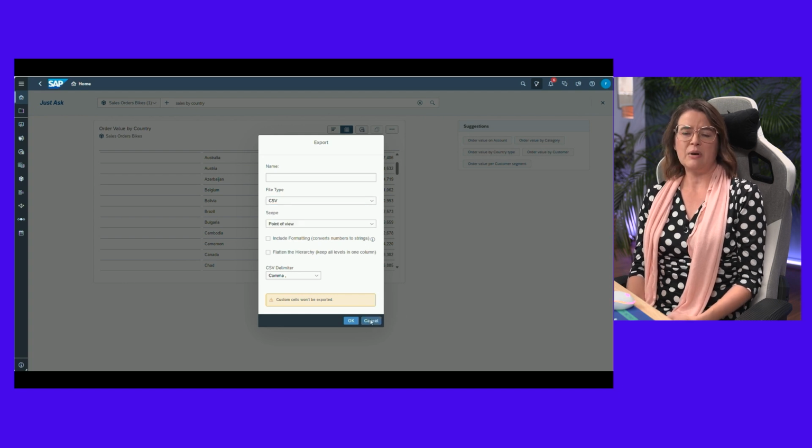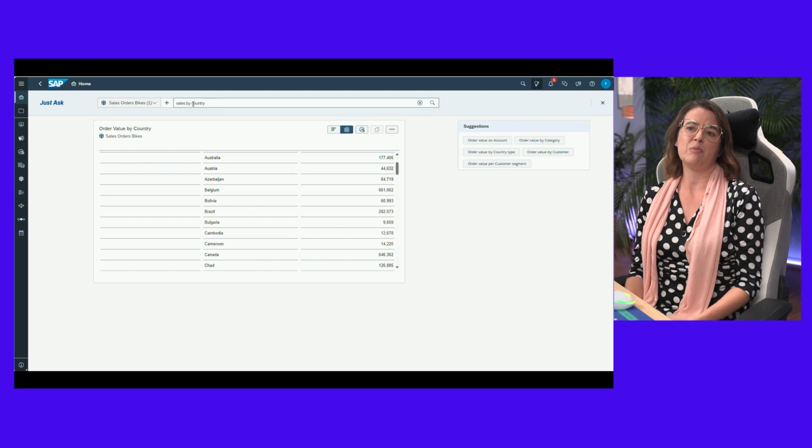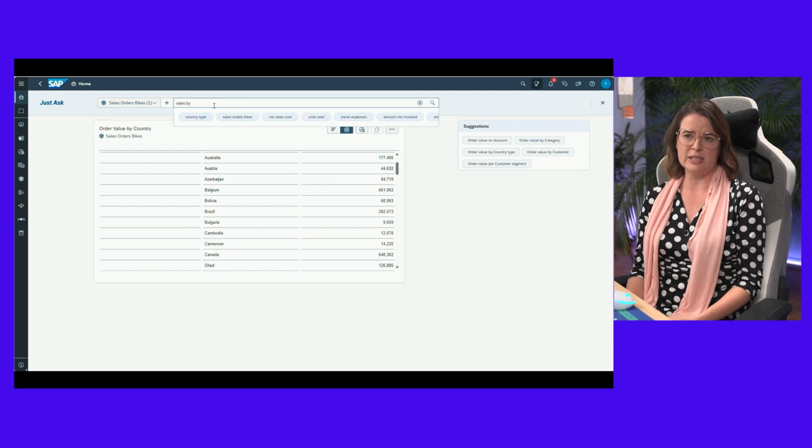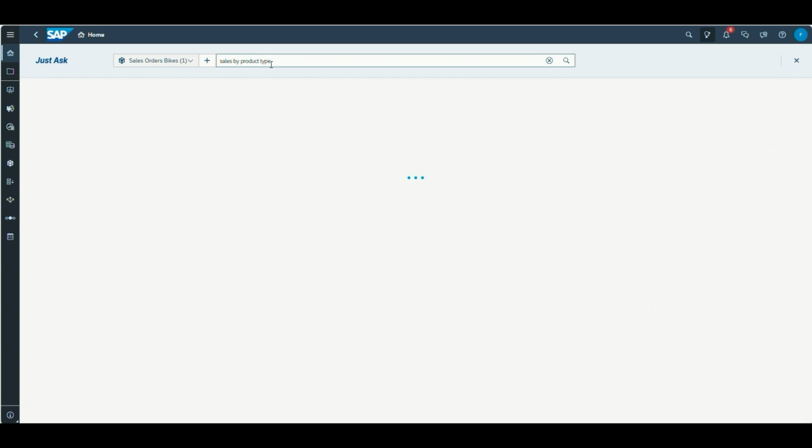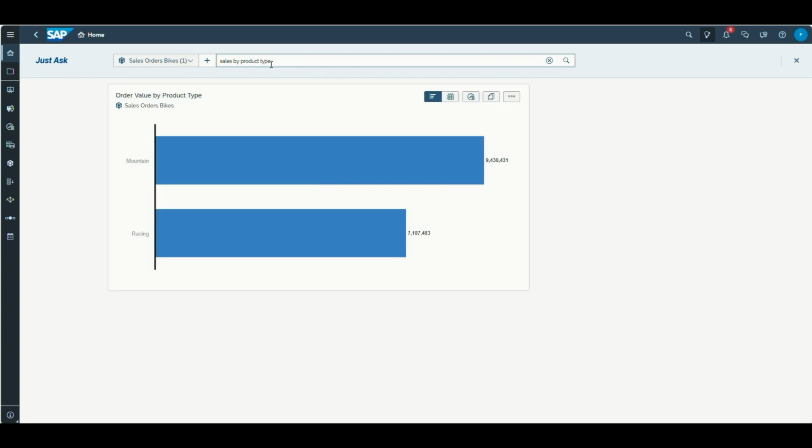Okay. Now during the second part of the demo, I'm going to focus on the product type that I was already referring to. So again, I'll type in sales by product type, and the system automatically is bringing me back a chart that best suits the data that's coming back. But sometimes I actually am interested in a different type of chart.